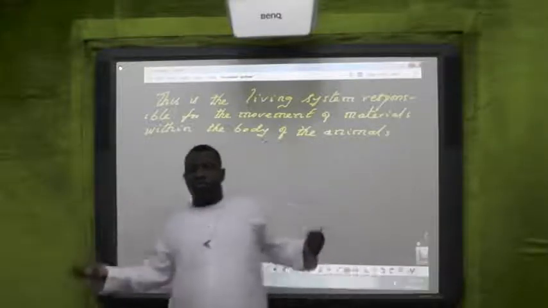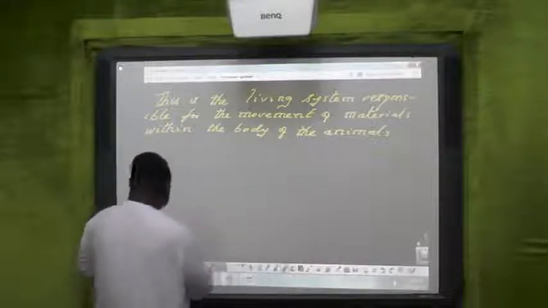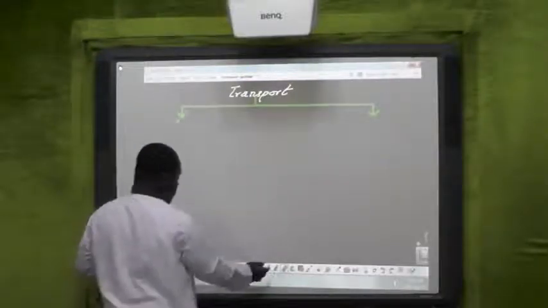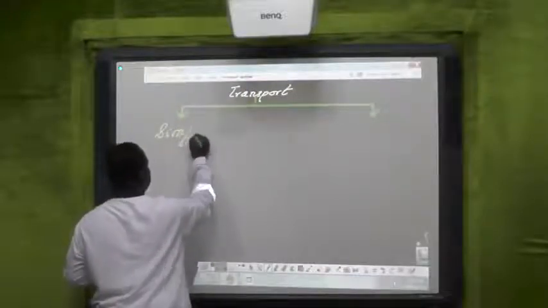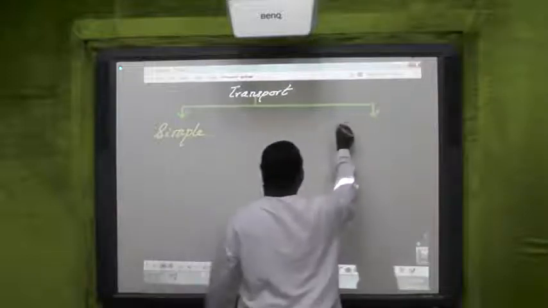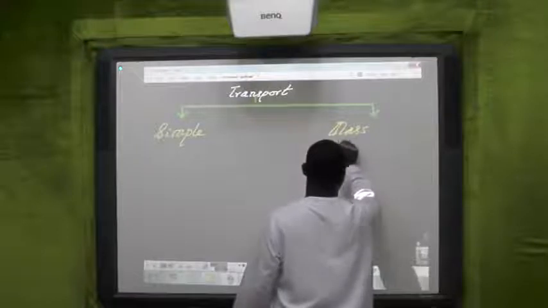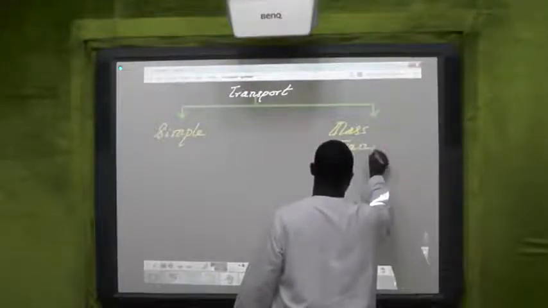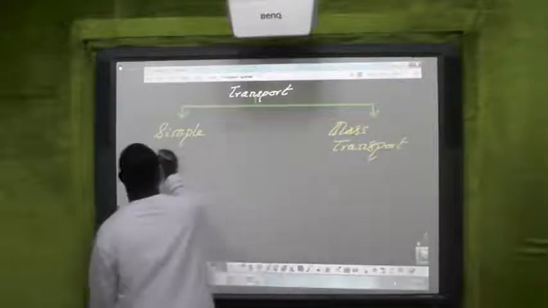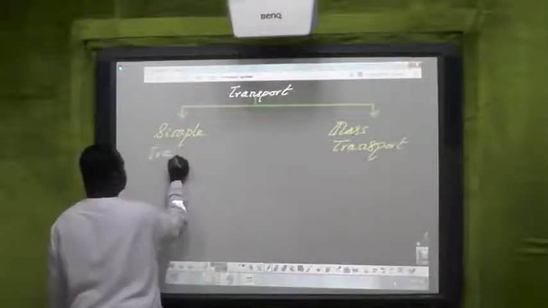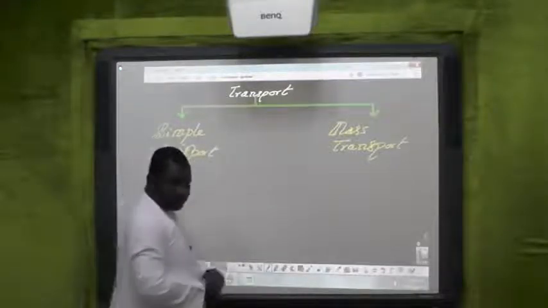Transport can be simple transport, and it can be mass transport system.